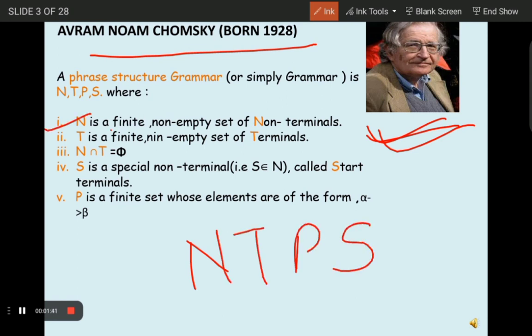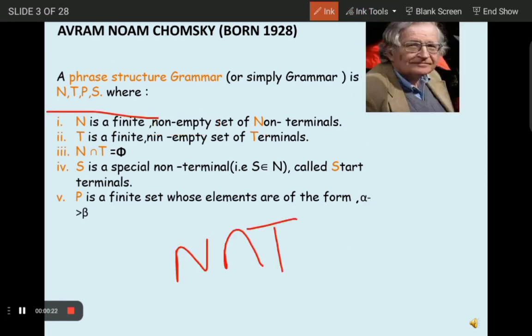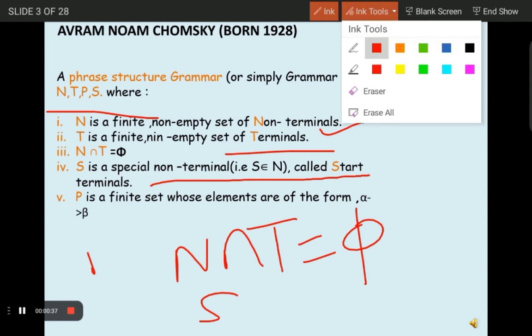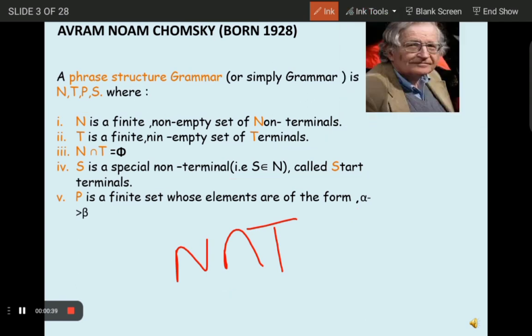N represents a finite non-empty set of non-terminals. T is a finite non-empty set of terminals. The intersection of N and T is empty. S is a special symbol which is called the start symbol. P is a finite set of productions that are in the form of alpha implies beta.